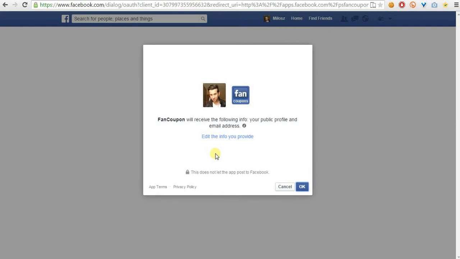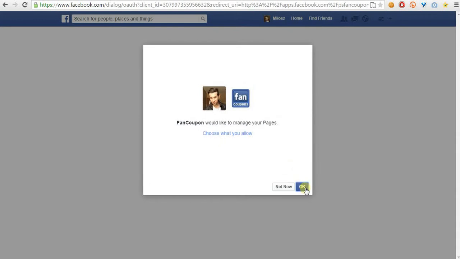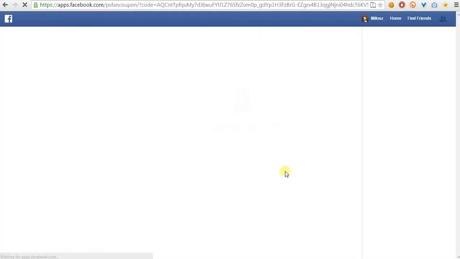App will ask for your email address, and in addition to email address, we will ask for manage your pages permission. It's necessary for installation process.